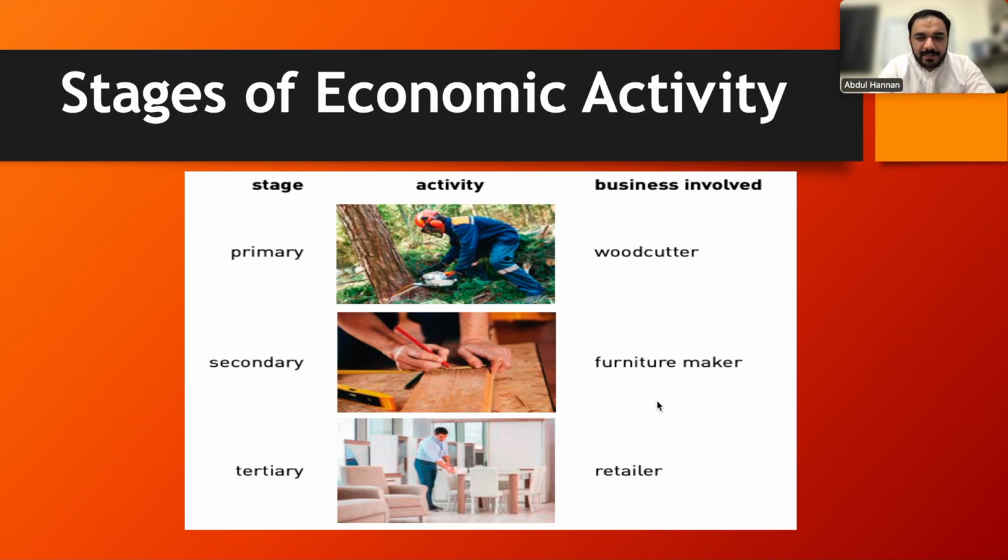After that, the third picture is about the tertiary stage, and in this we can easily see that there is a retailer. He is keeping that particular furniture in his shop to sell. So briefly, primary is linked with extracting natural resources, secondary is processing, and tertiary is giving a service.